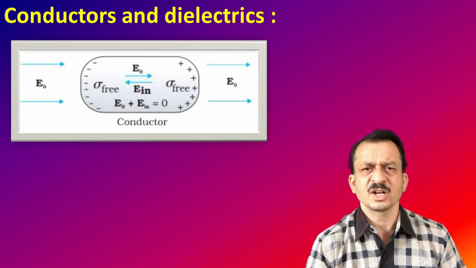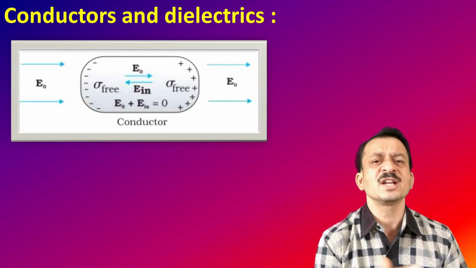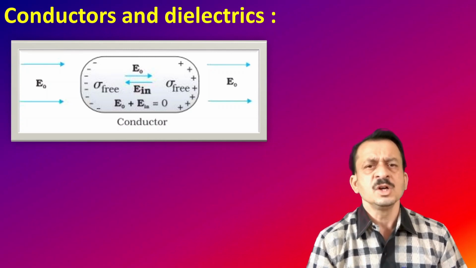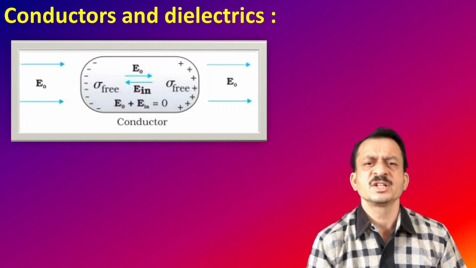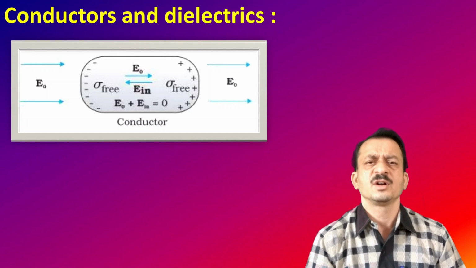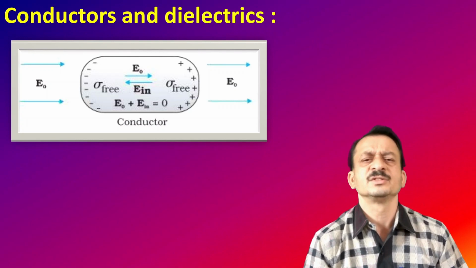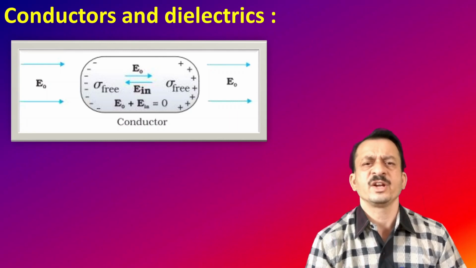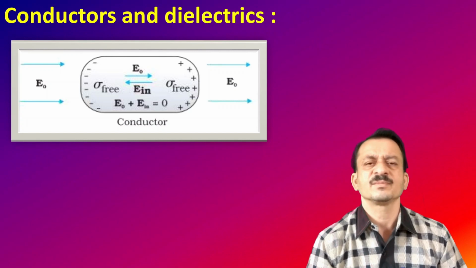That is the induced electric field, which is inside, but in the opposite direction to the applied external field. This alignment of charges goes on increasing until the interior induced field exactly balances the external applied field.